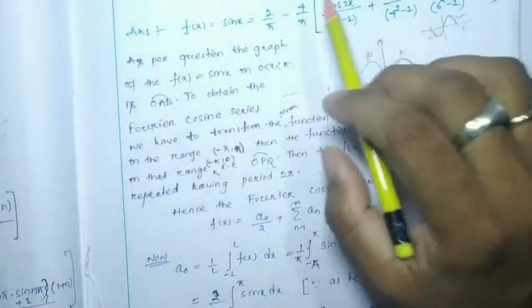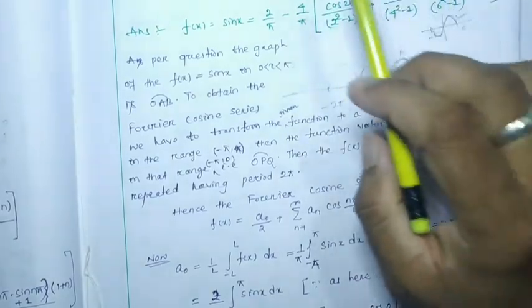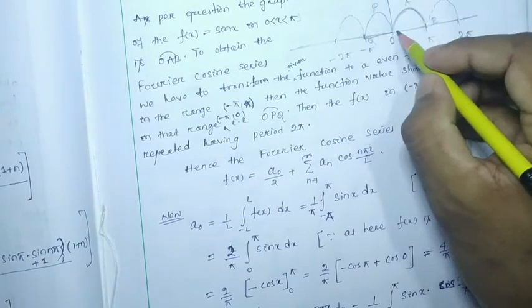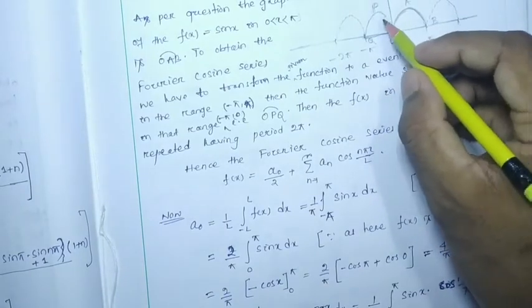But as here we have to transform the given sin x function to an even function, so in the range minus pi to 0 the function has to be of positive value.